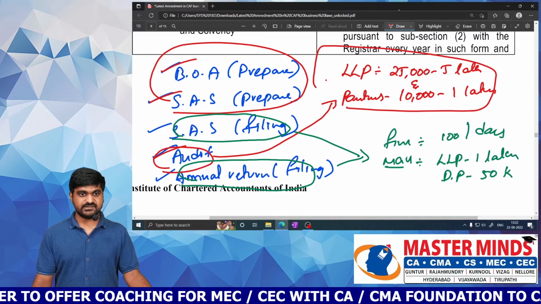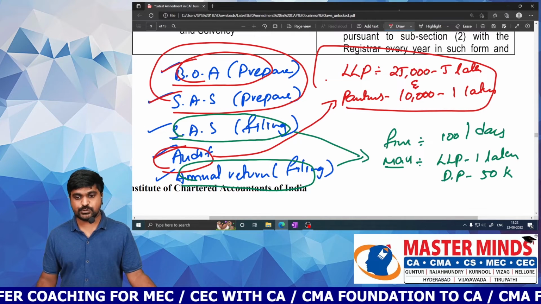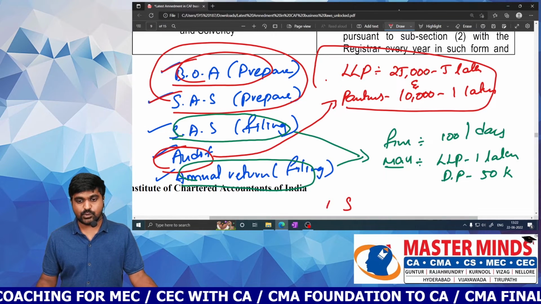This update is in preparation of books of accounts. While you are preparing books of accounts, you need to follow accounting standards.